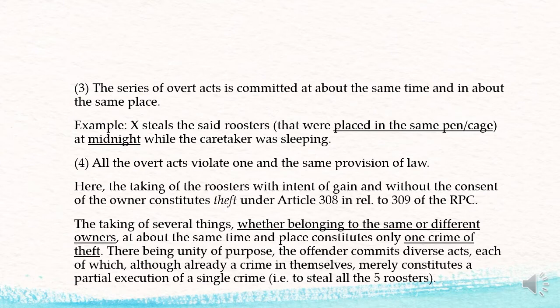Now, there being unity of purpose, the offender here commits diverse acts, each of which, although already a crime in themselves, merely constitutes a partial execution of a single crime. And what is that single crime? Pursuant to a single criminal resolution of the offender, that of stealing all the 5 roosters.